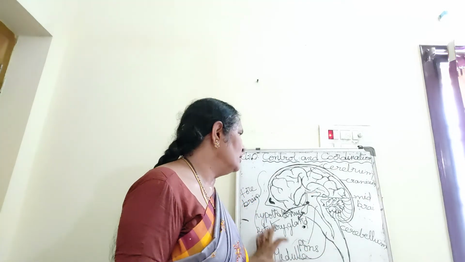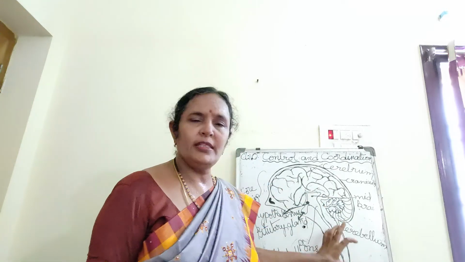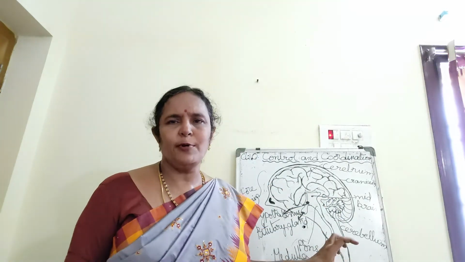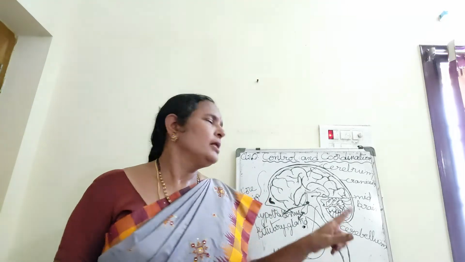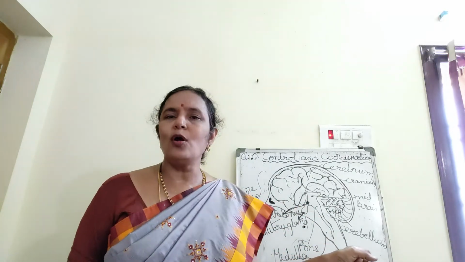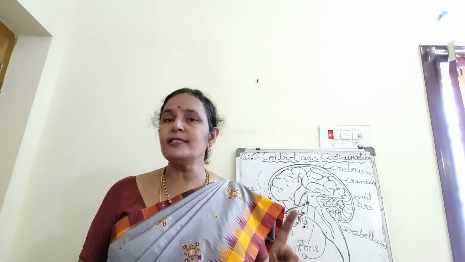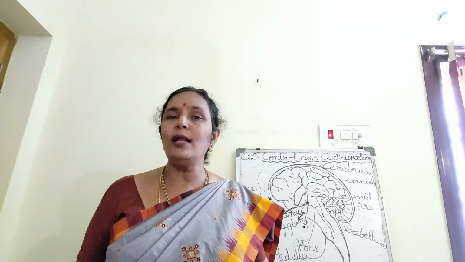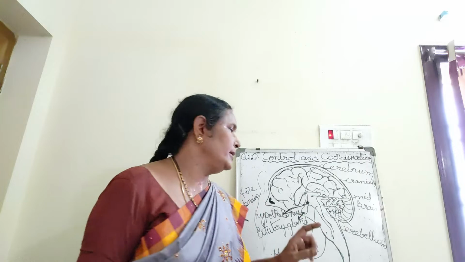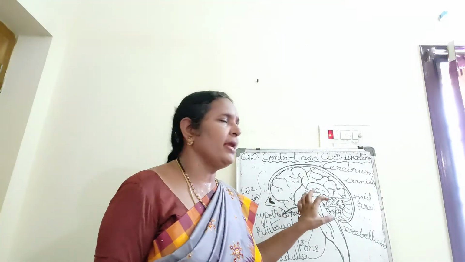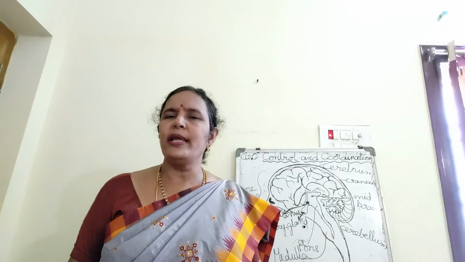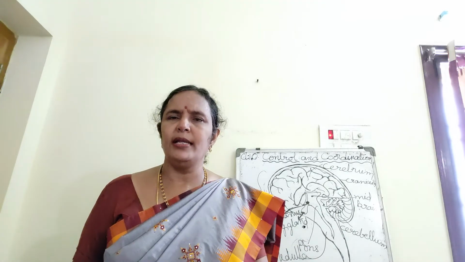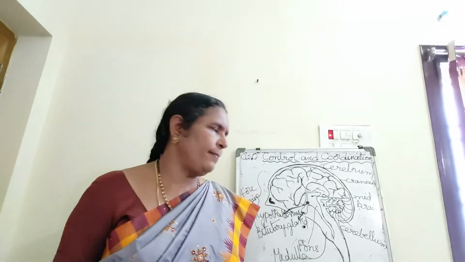This is about the brain. The brain has three main parts. The brain is protected by the brain box, or skull, or cranium. The nerves that arise from the brain are called cranial nerves. The nerves that arise from the spinal cord are called spinal nerves. And the brain has three main parts: cerebrum, cerebellum, medulla oblongata. Forebrain, midbrain, hindbrain. It is divided into three main parts.